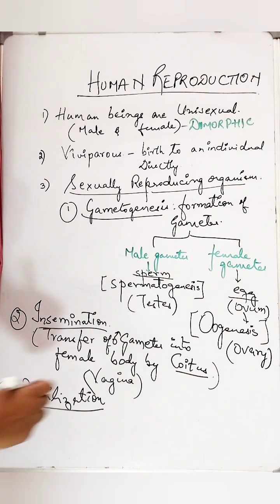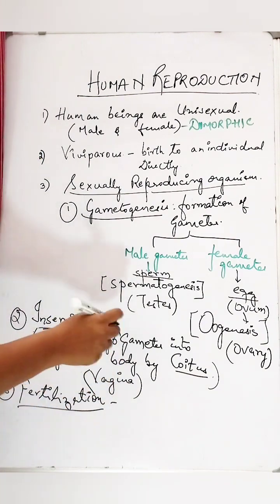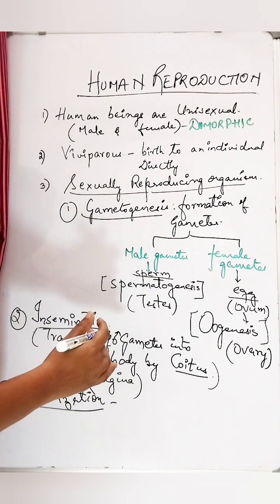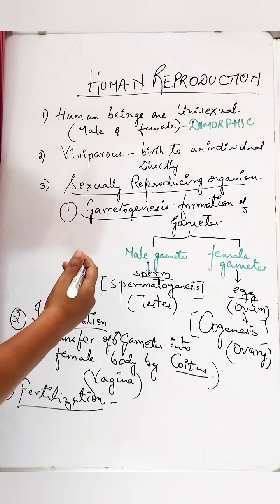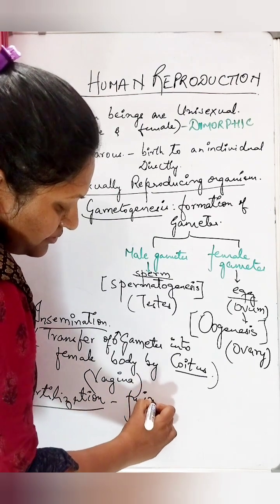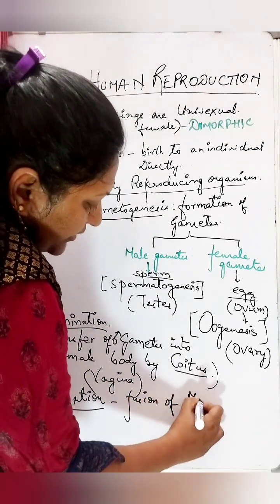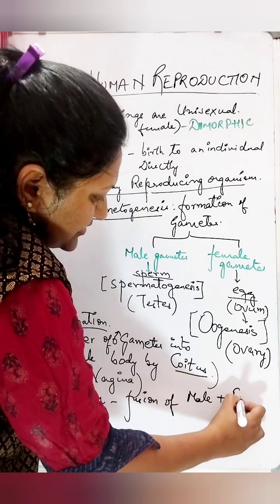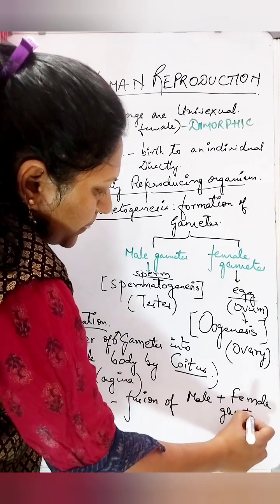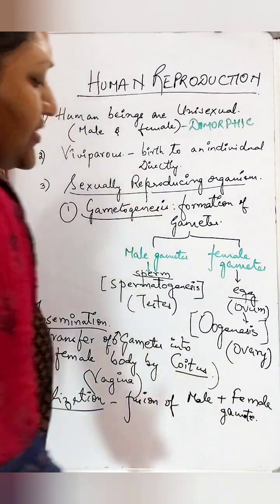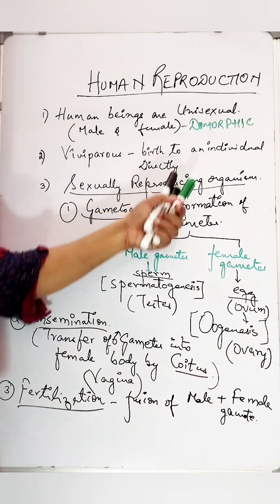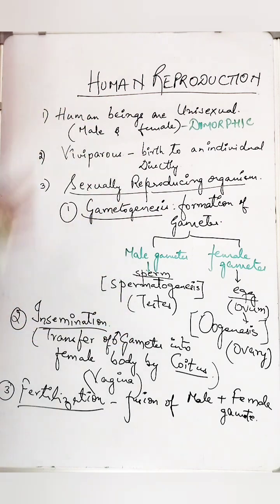Fertilization means once when the male sperms have entered into the female's genital tract or the female's body, fertilization occurs. Fertilization means fusion of male and female gamete, male plus female gamete, that is sperm and ovum. So this is how the beauty of sexually reproducing organisms undergo sexual reproduction.